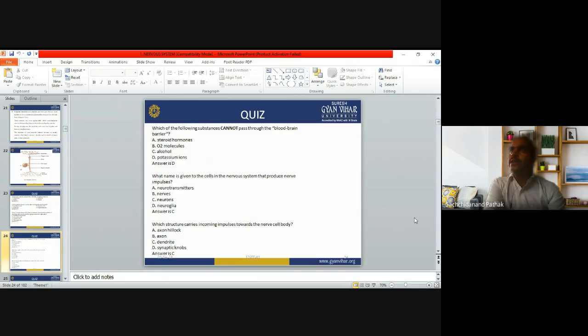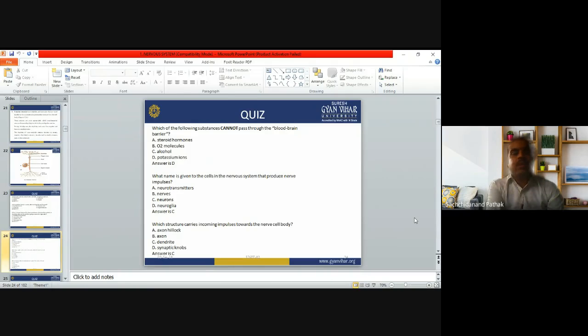Oxygen molecules: if oxygen does not go inside the brain, how will the cell survive? It is also incorrect. Alcohol: when you consume alcohol, you have lots of symptoms. That means the alcohol is acting in the brain. But potassium ions cannot pass through the blood-brain barrier. So answer D is correct.